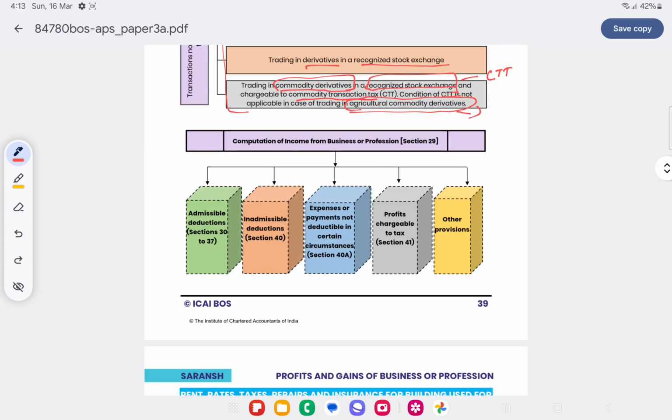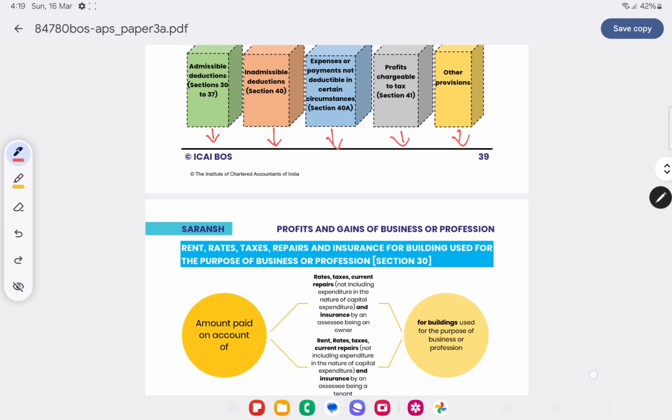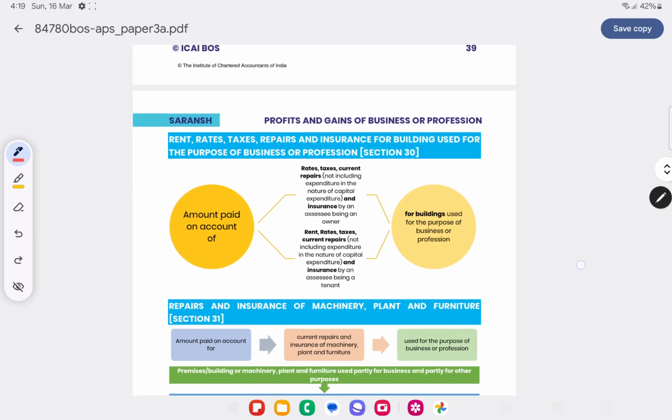So, we will compute the income from business and profession in accordance with these sections. Now, there are admissible deductions, section 30 to 37. Inadmissible deductions, section 40. Expenses or payments not deductible in certain circumstances, 40A. Profit chargeable to tax, 41, and other provisions. So let us first do section 30 to 37.